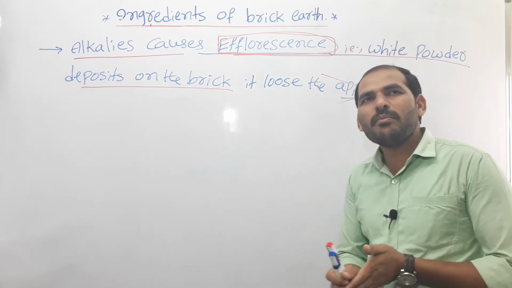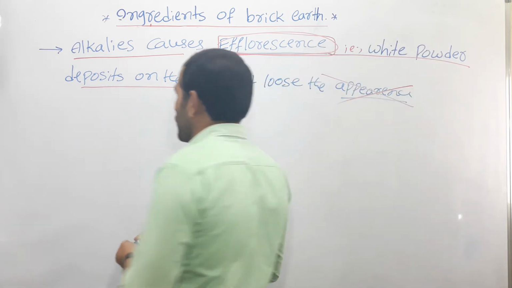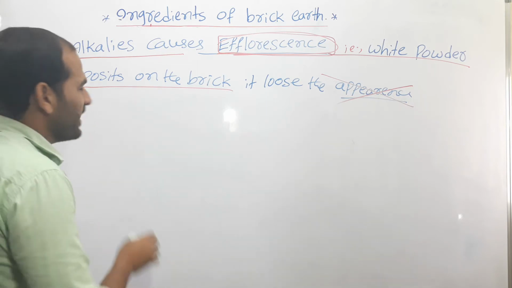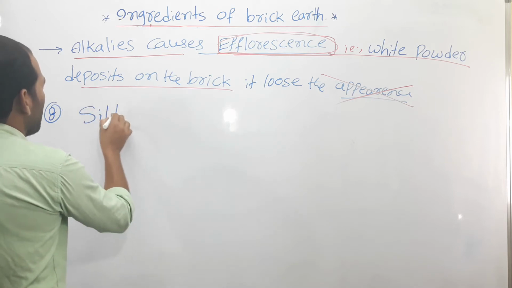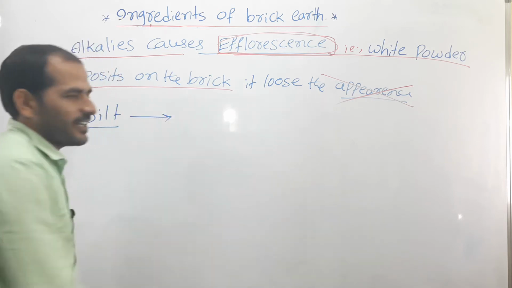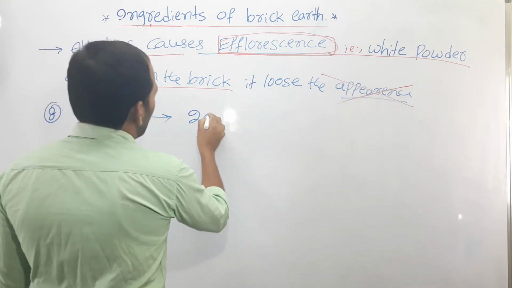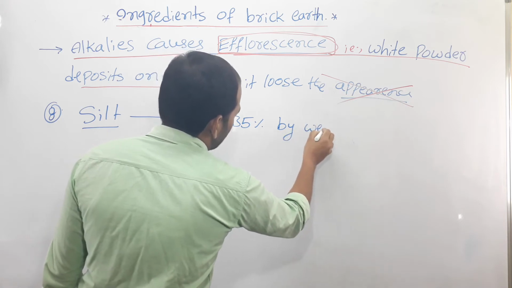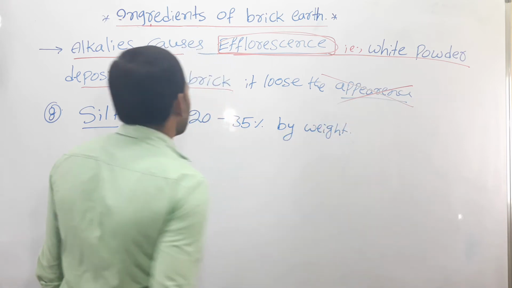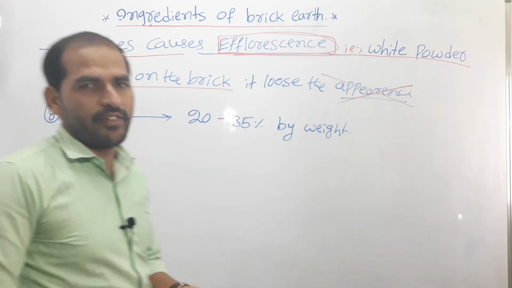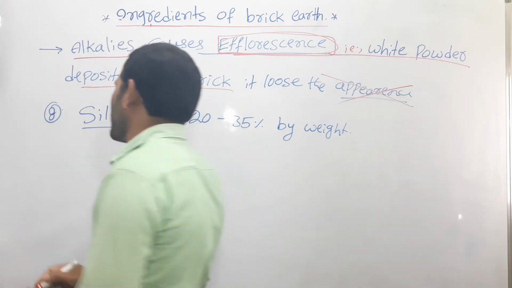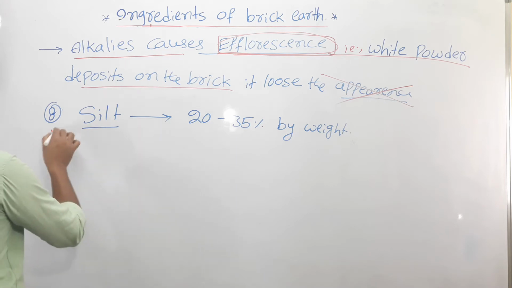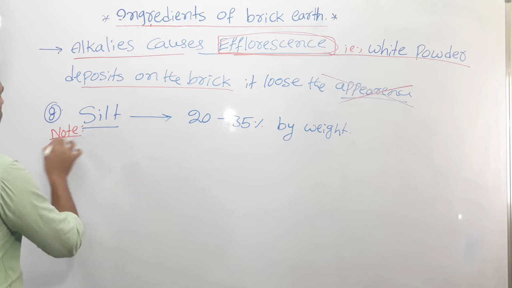And one more ingredient of this brick earth is silt. This silt contains 20 to 35%, also by weight, right? The next one is very important from our examination point of view.